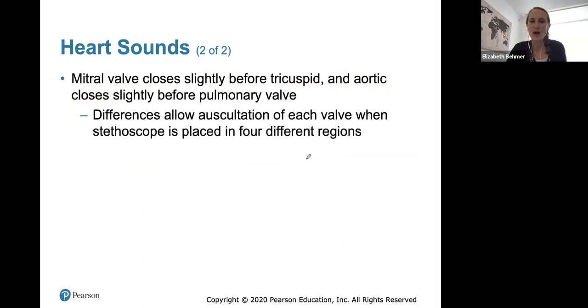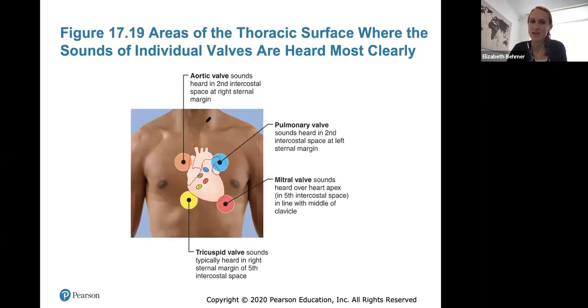The mitral valve always closes slightly before your tricuspid. The aortic semilunar closes slightly before your pulmonary valve, and there's a little difference which allows the auscultation, or hearing, of each valve when the stethoscope is placed in 4 different regions of the heart. So the doctor can actually hear each individual heart sound, even though the AV valves are closing at about the same time. Depending on where the doctor listens, he can hear slightly the closing of both.